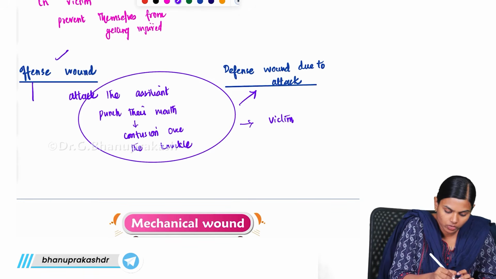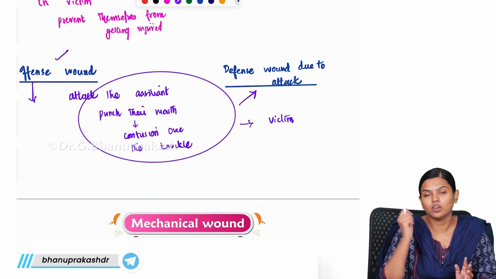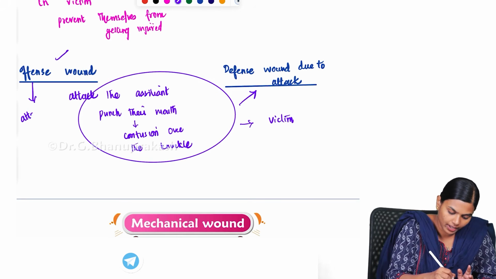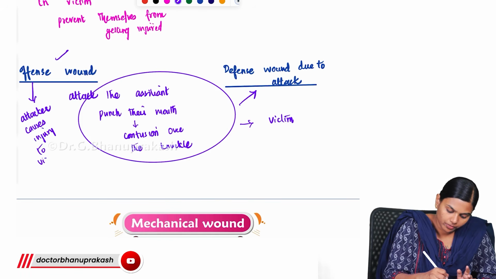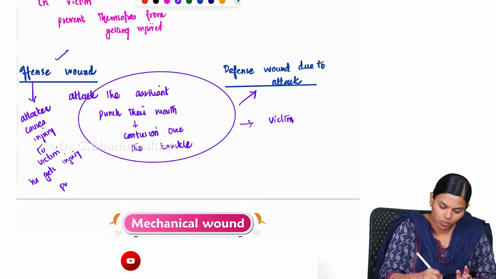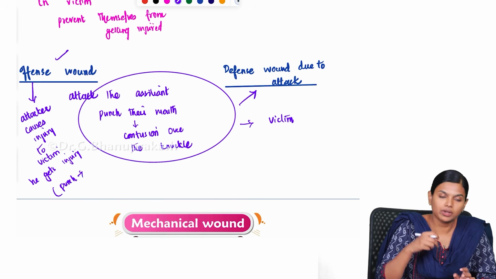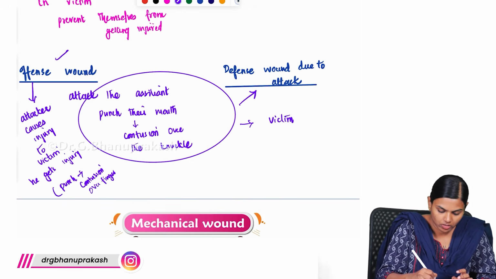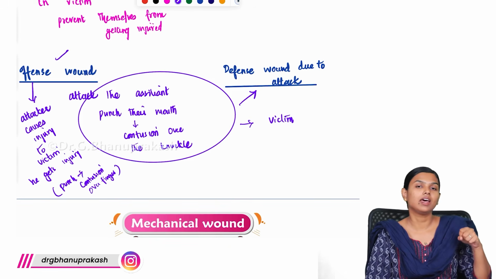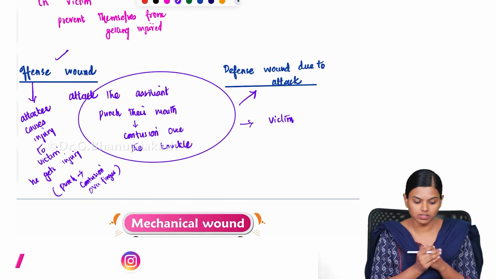Now what is offense wound is that you are trying to attack. This is by the attacker. The attacker causes injury to the victim and he gets injury. Like they will try to punch, and because they are punching repeatedly, they will get contusion over the fingers. Since they are offending, since they are attacking, they are getting injury. So this is the offense wound.